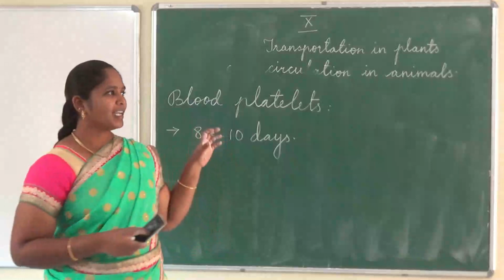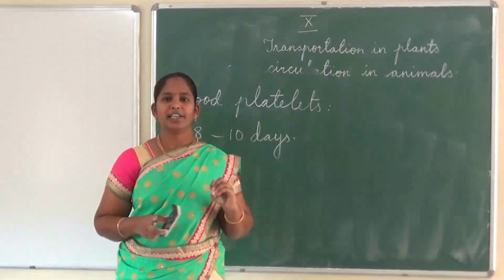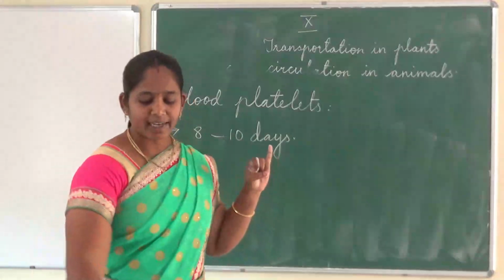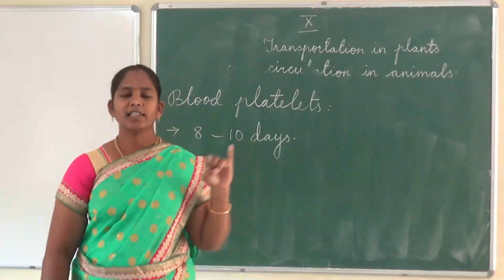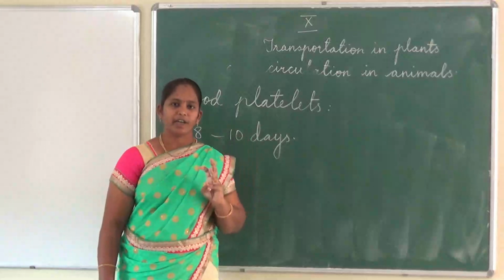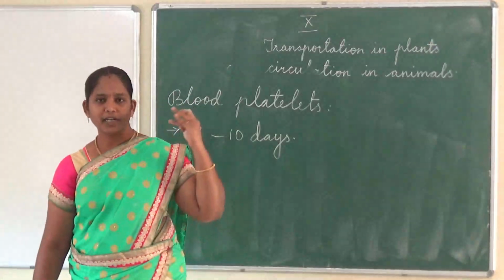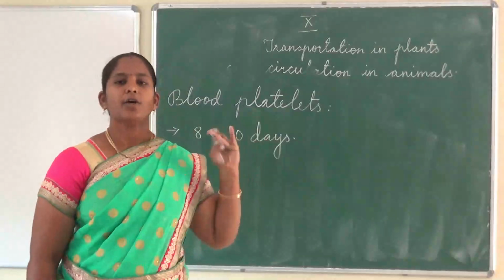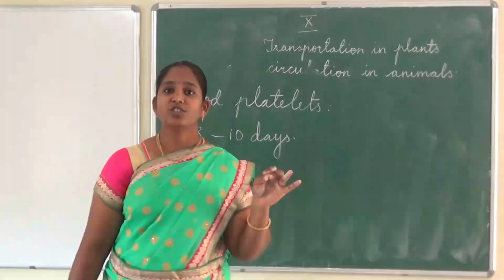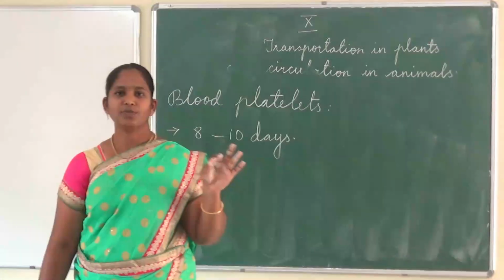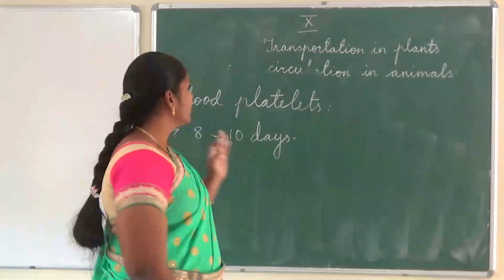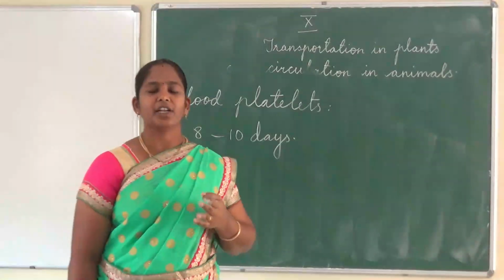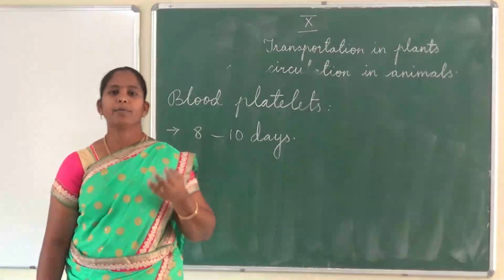Next one, what are the functions of blood? First, it transports respiratory gases. What are the respiratory gases? Carbon dioxide and oxygen. So it transports oxygen and carbon dioxide to all parts of the body. Next, it transports hormones, and it circulates the digested food material into all parts of the body.